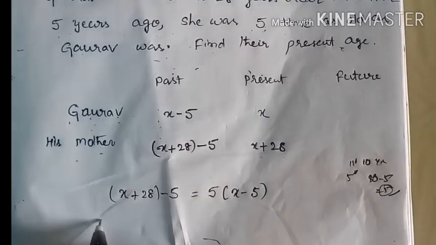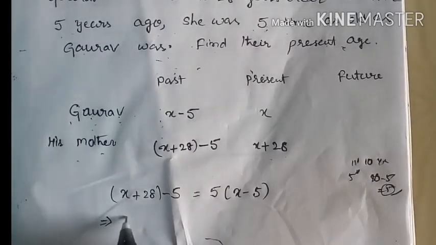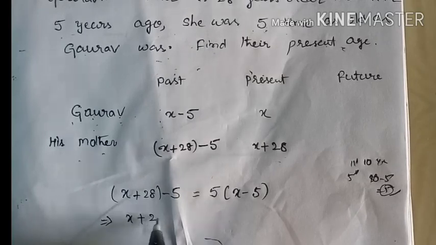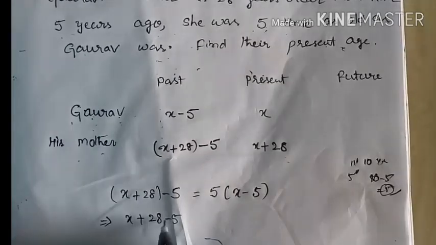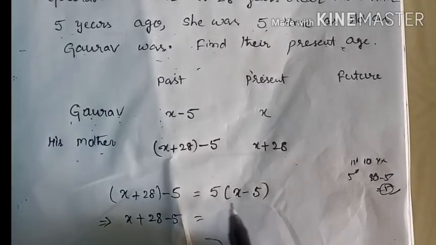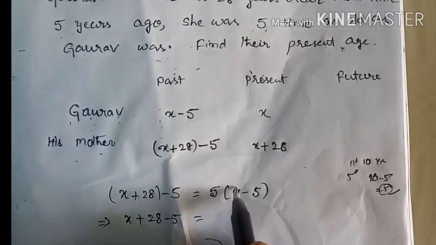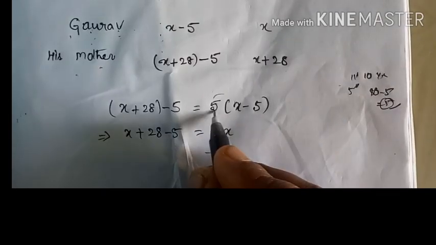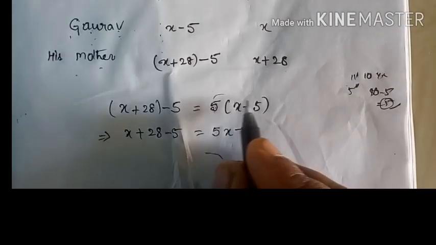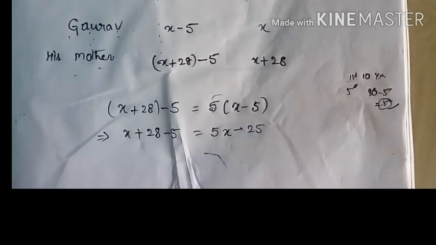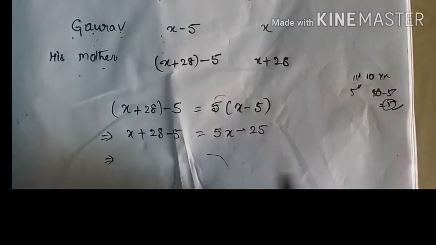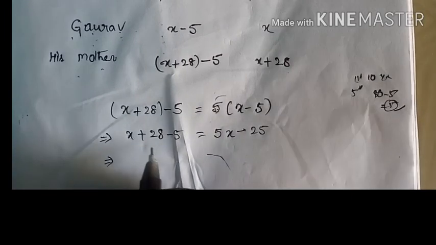Okay, now you have to solve it. First of all, remove the brackets: X plus 28 minus 5 is equal to, multiplying these two, 5X minus 5 into 5, 25. Okay, now separate the variables and the constants.